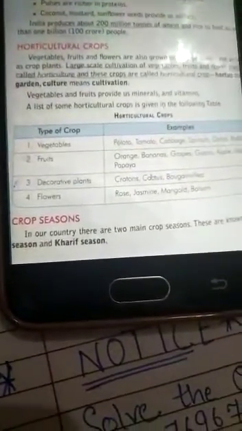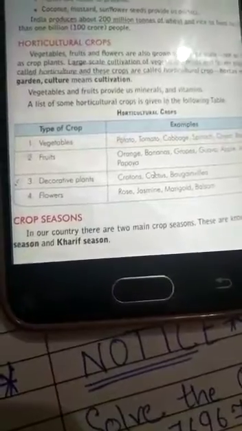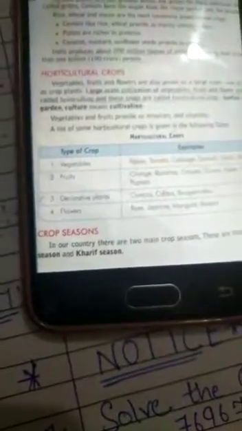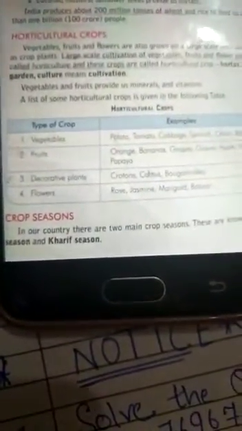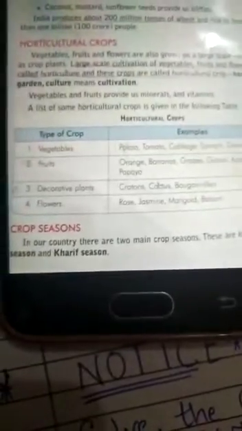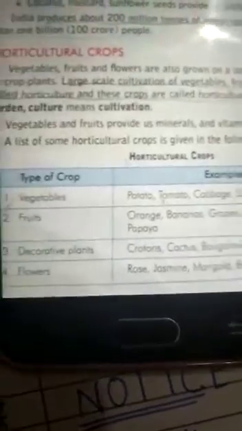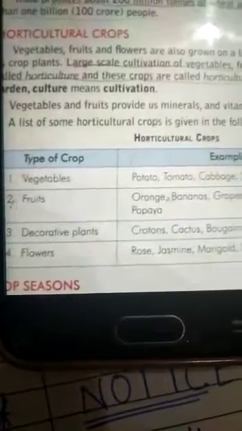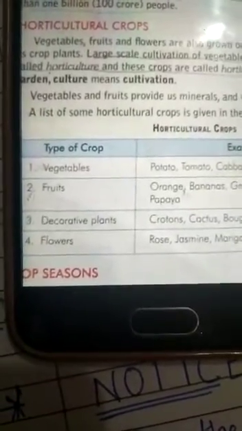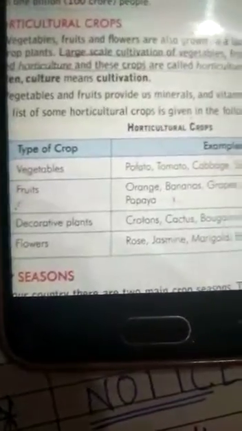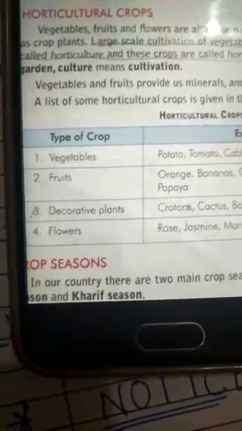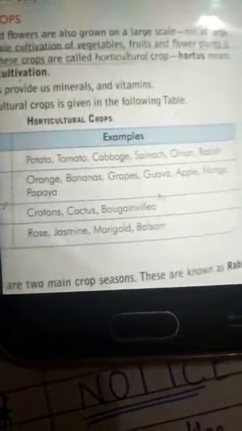We have already read about this in the terms. Horticulture is the branch of science or agriculture which deals with the growing and production of fruits and vegetables. Vegetables, fruits, and flowers are also grown on a large scale, though not as large as the crop plants like wheat and rice, but to some extent. Large scale cultivation of vegetables, fruits, flowers is called horticulture, and these crops are called horticultural crops.